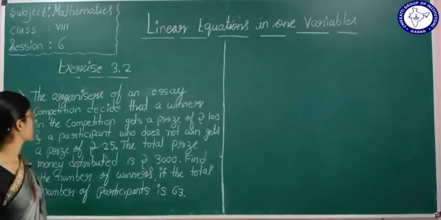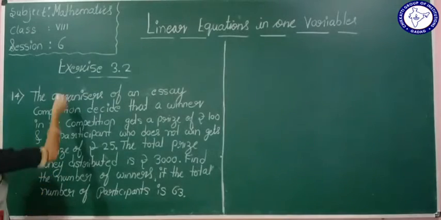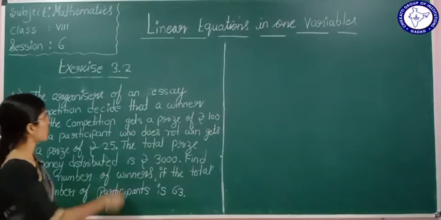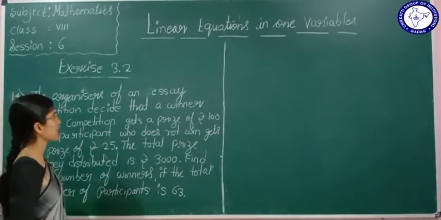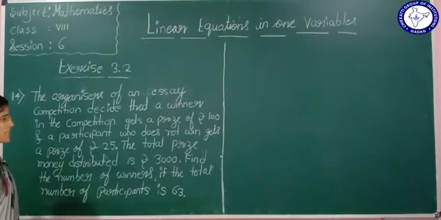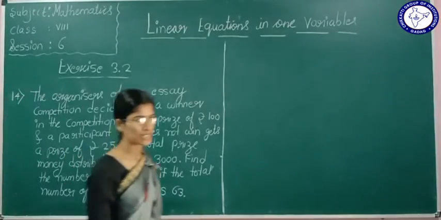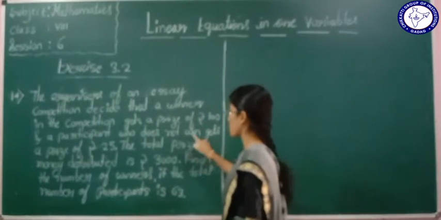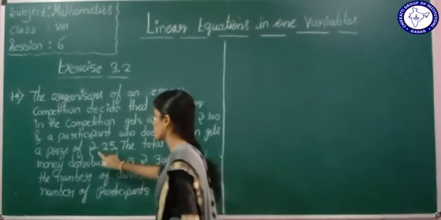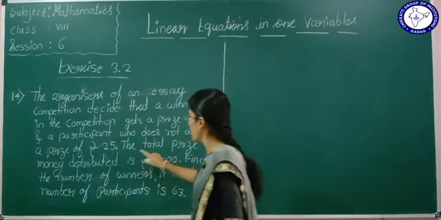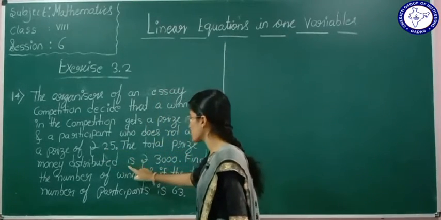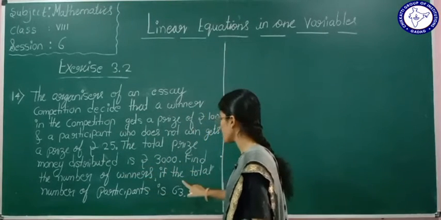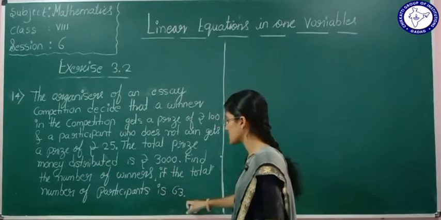Now see students, the last question of exercise 3.2, that is the 14th one. The organizers of an essay competition decide that a winner in the competition gets a prize of rupees 100, and a participant who does not win gets a prize of rupees 25. The total prize money distributed is rupees 3000. Find the number of winners if the total number of participants is 63.